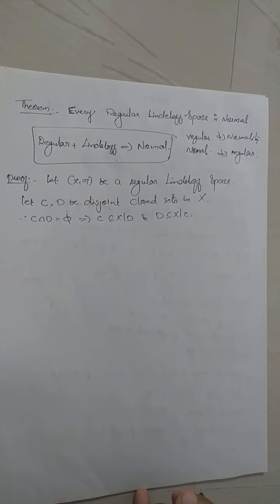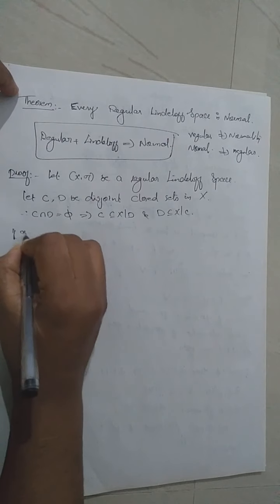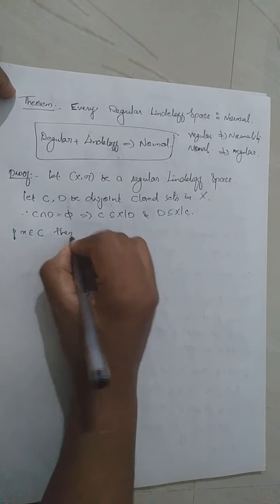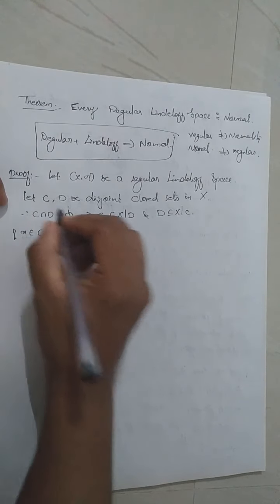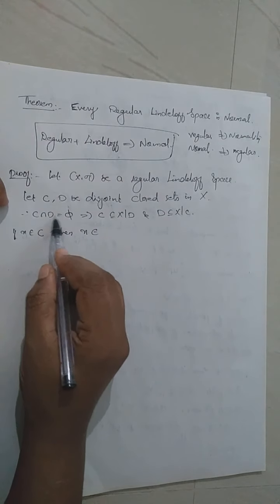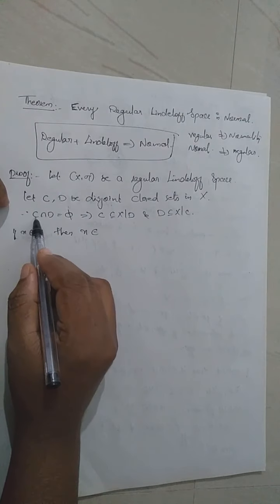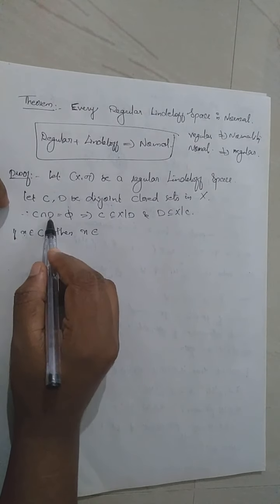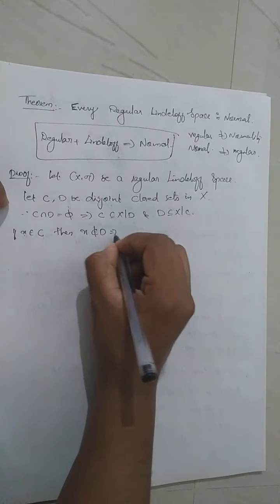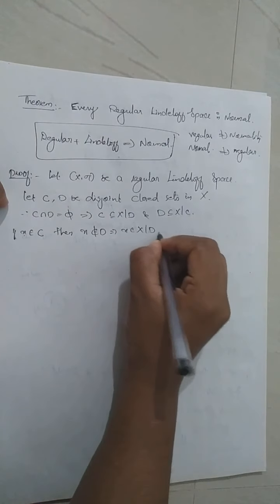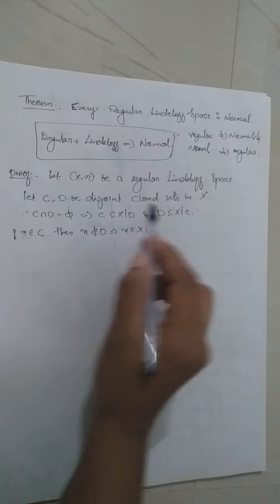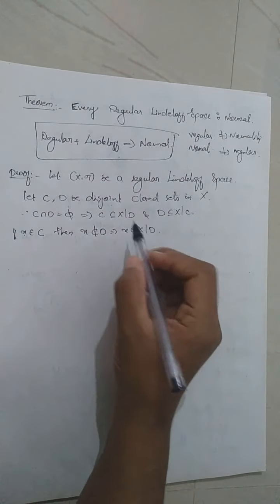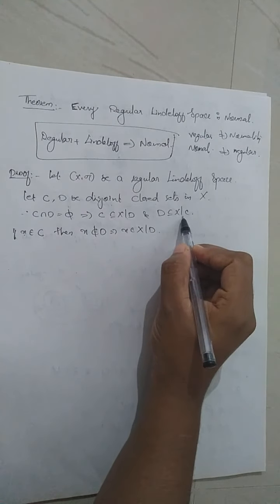Okay. Then if we take a point x belonging to C, then that x does not belong to D, right? Because C intersection D is empty. When you take a point in C, it can't belong to D, which means x belongs to X minus D, its complement. And C and D are closed sets, so their complements X minus D and X minus C are open sets.